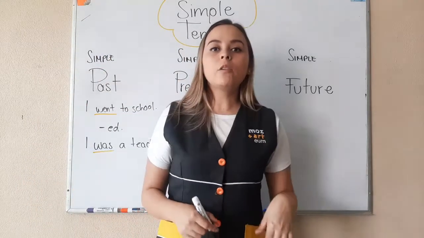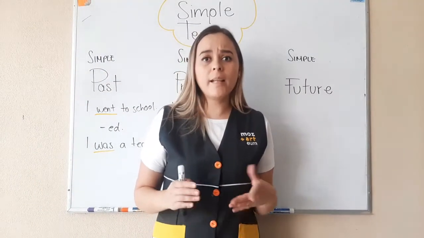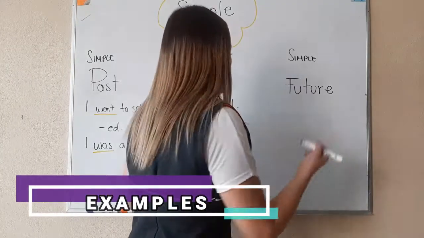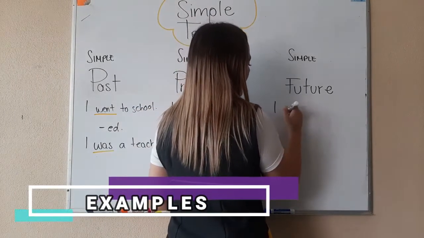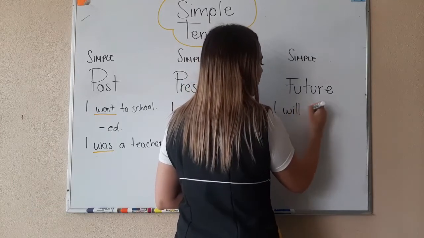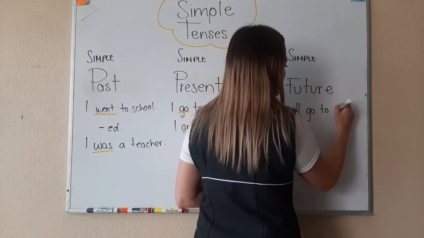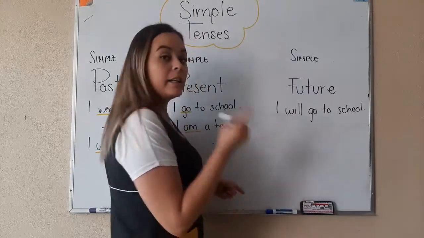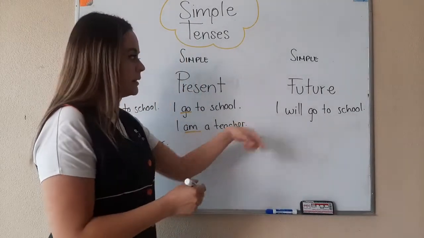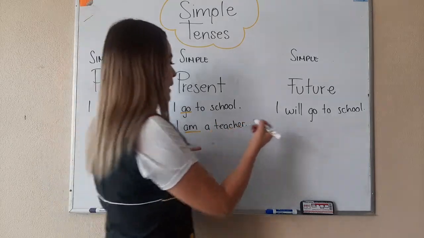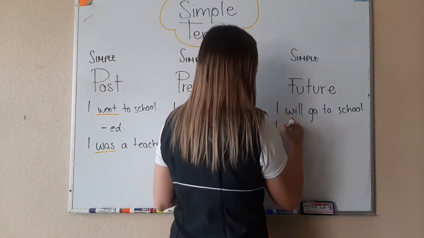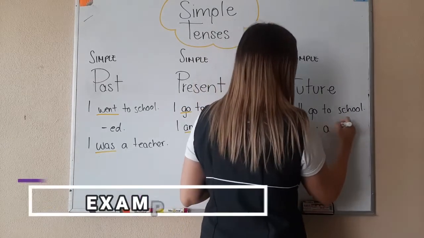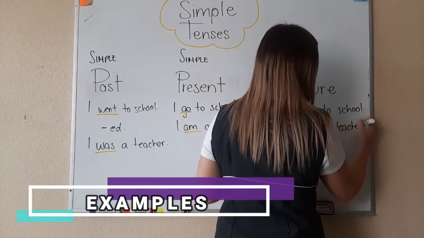Now, talking about the future is about an action that will happen in the future, okay? So here, we're going to add will. I will go to school. And here I have a sentence, and by making this sentence in the simple future, I will use will and be a teacher. I will be a teacher.